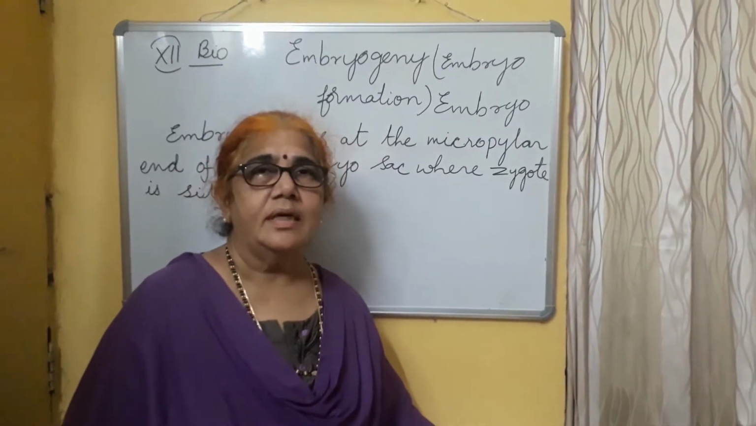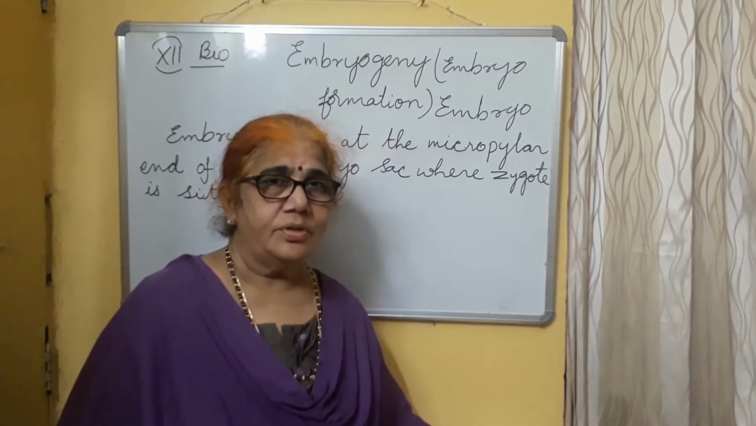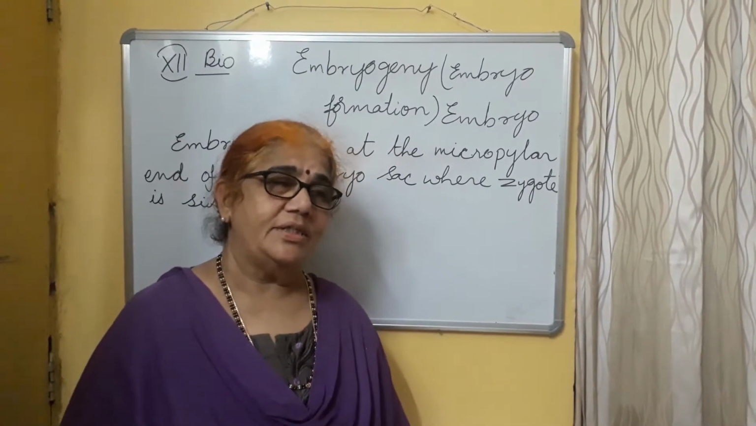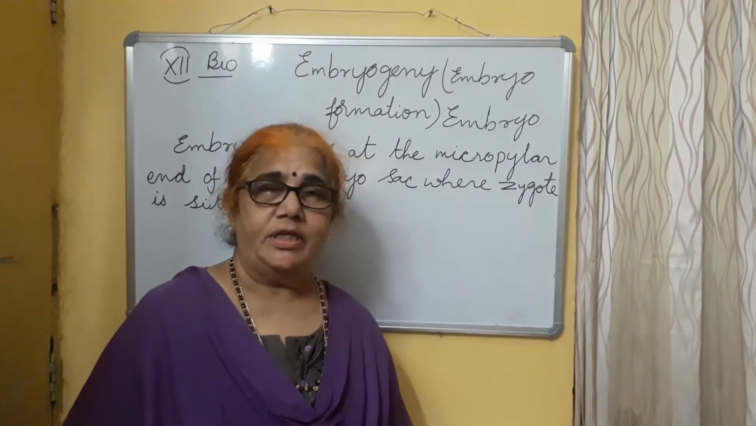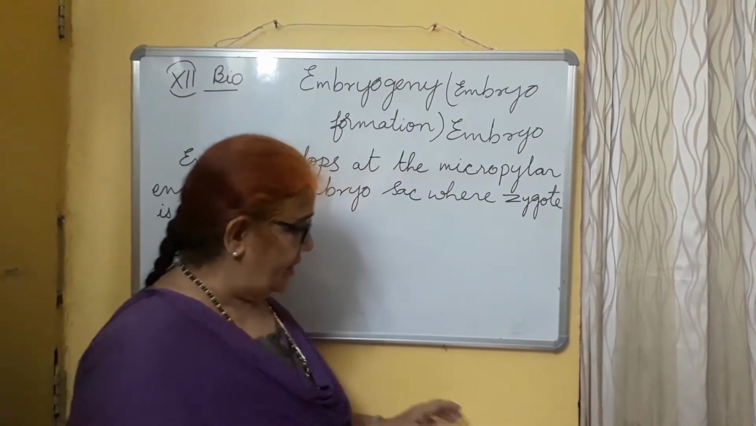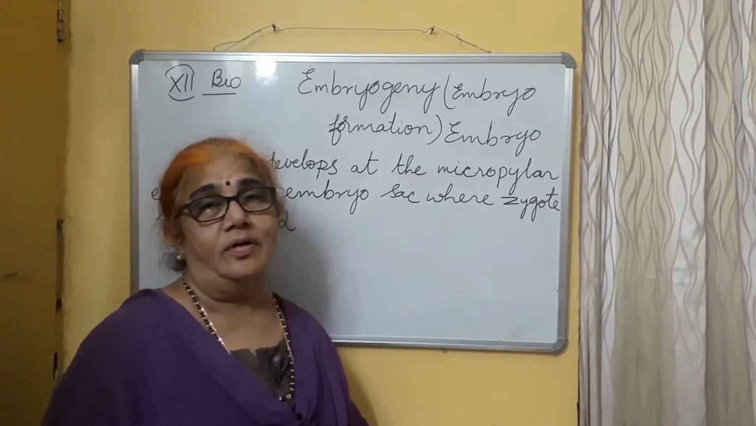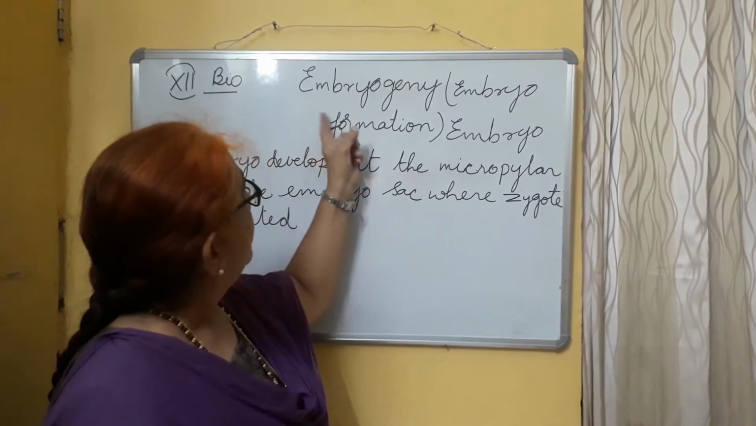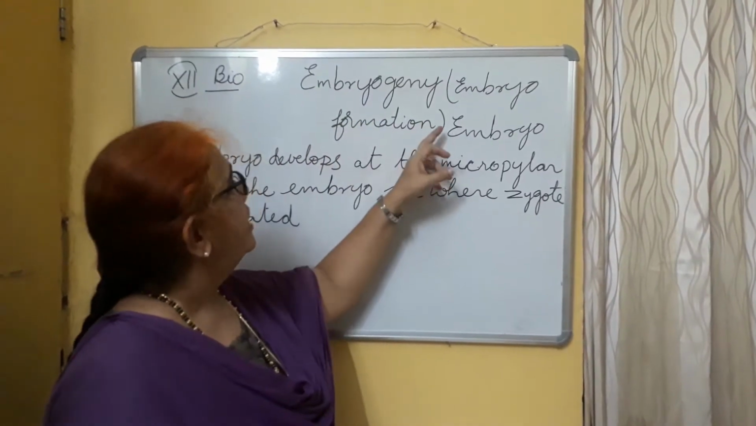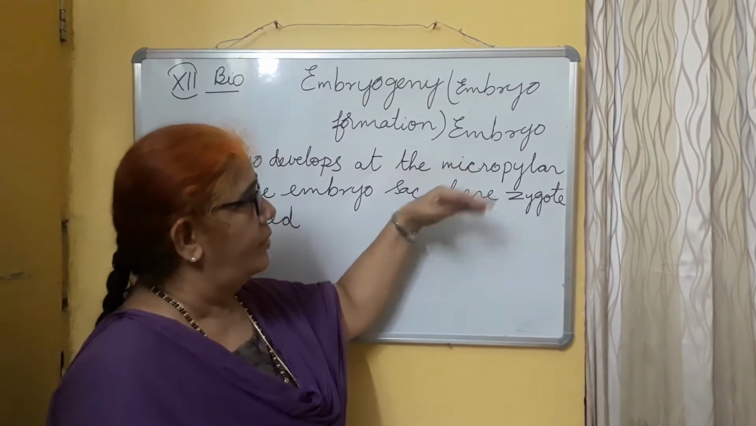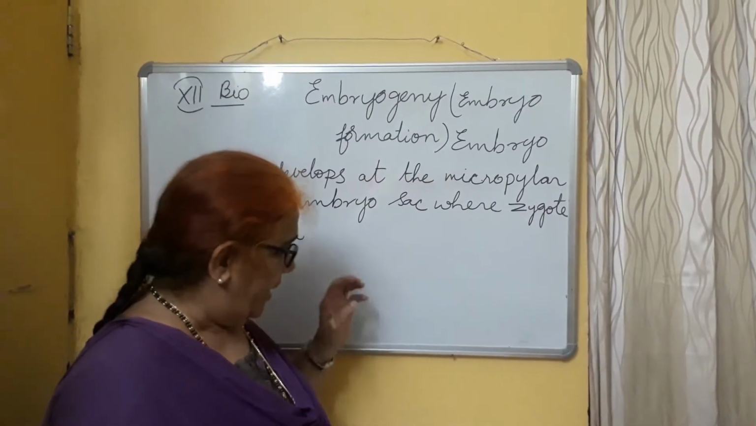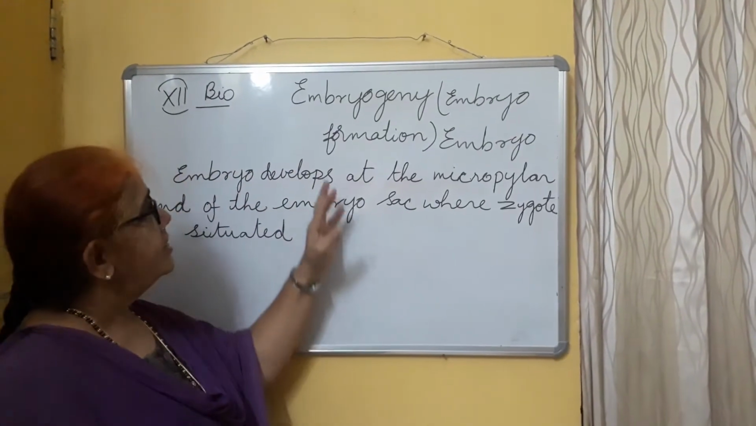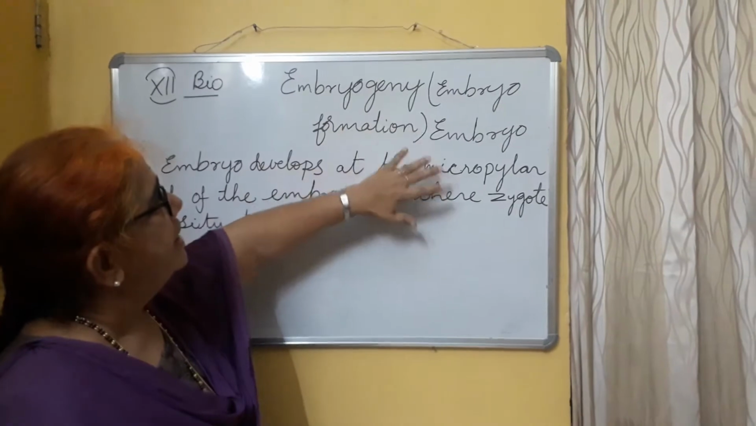Good morning, students. After the last notes, we started studying fertilization and the post-fertilization events. We have already seen what fertilization is, and we have also seen endosperm development. Now, after endosperm development, we will see embryogeny. What is the meaning of embryogeny? It is embryo formation, and how the embryo will develop. Next is seed formation and fruit formation. First, let us see embryogeny in detail.